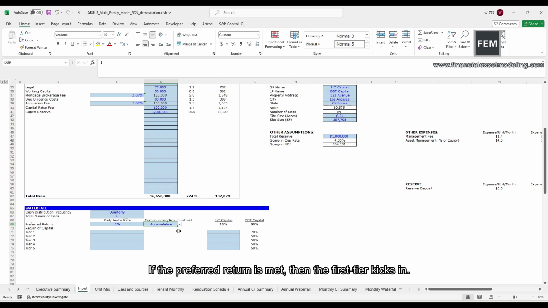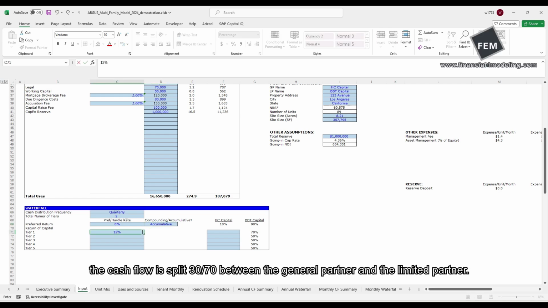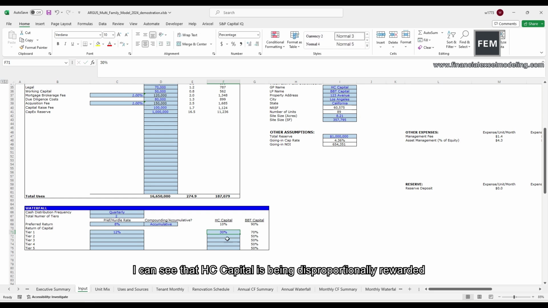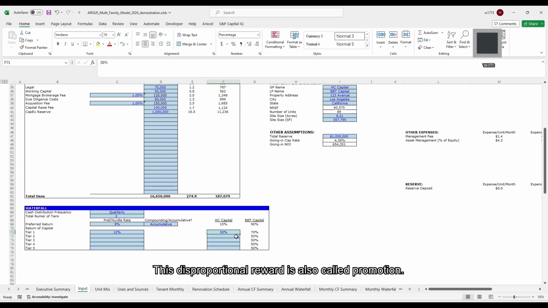If the preferred return is met, then the first tier kicks in before the BBT Capital, which is the limited partner, reaches 12% IRR. The cash flow is split 30-70 between the general partner and the limited partner. I can see that HC Capital is being disproportionately rewarded as it contributes 10% of the capital stack but receives 30% of the cash flow over the preferred return. This disproportional reward is also called promotion.